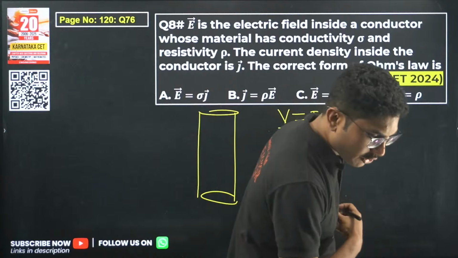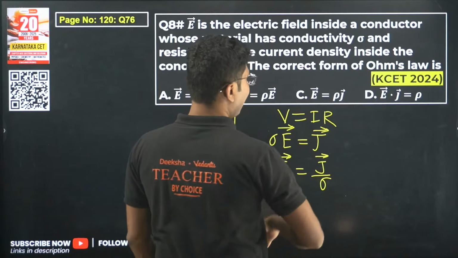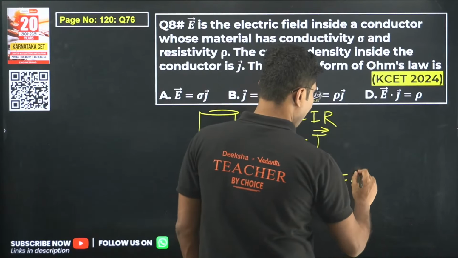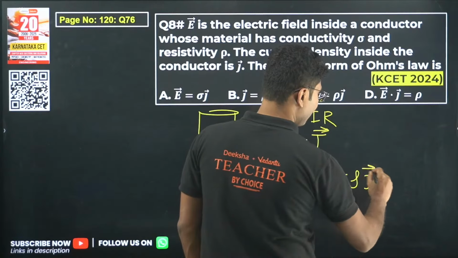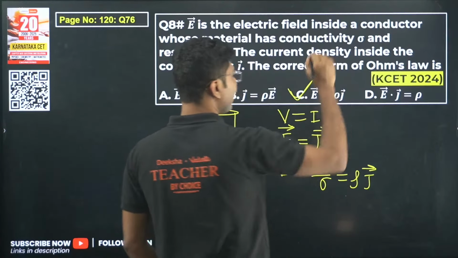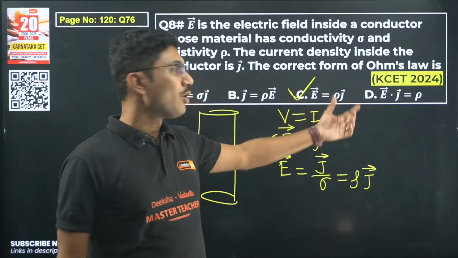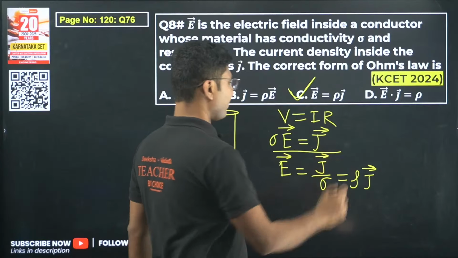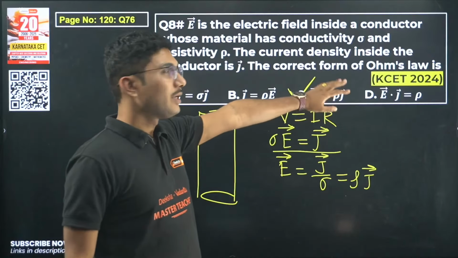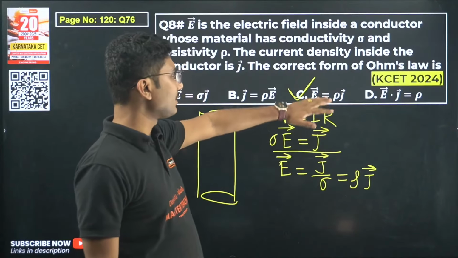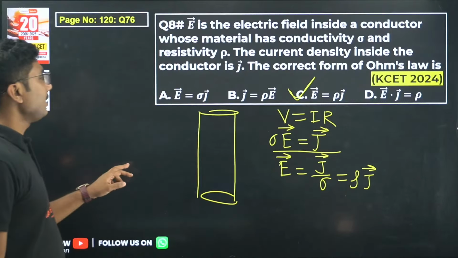Austin is saying option C. Yes, Austin. You have listened to my lecture, so you should be able to answer it. E equals rho J. This is actually an intermediate step while deriving this formula. From here we are coming to this formula. So this is the correct answer, option C.